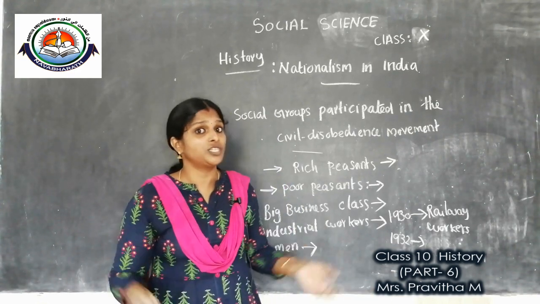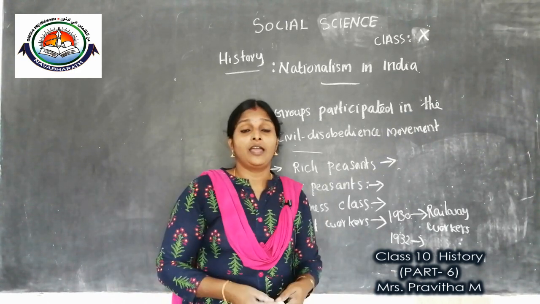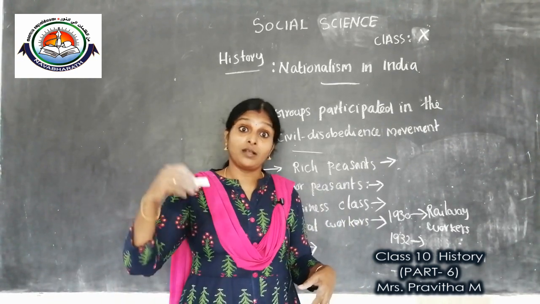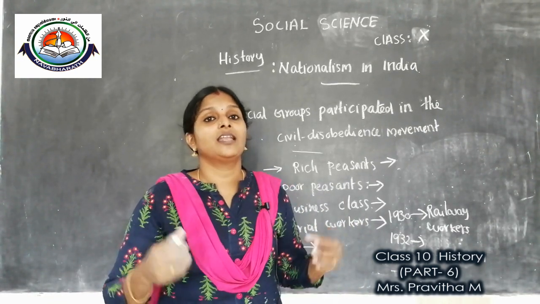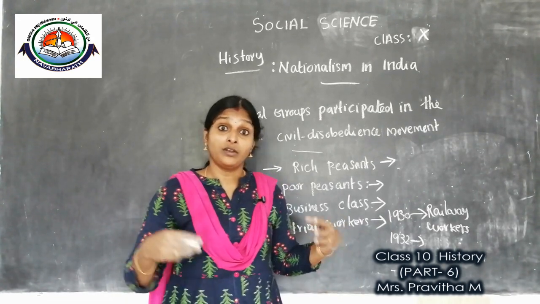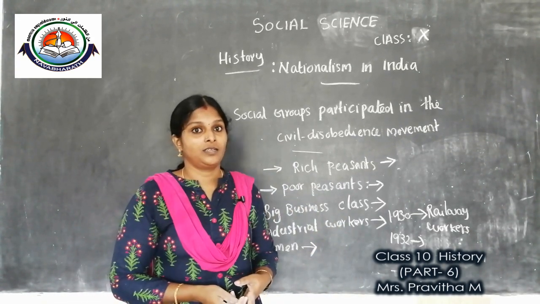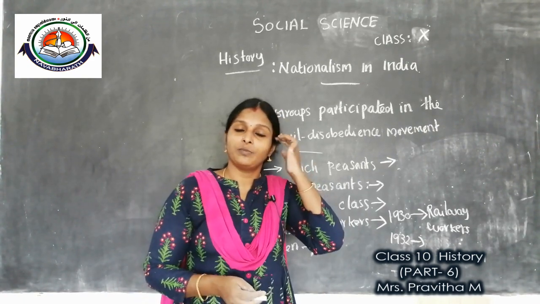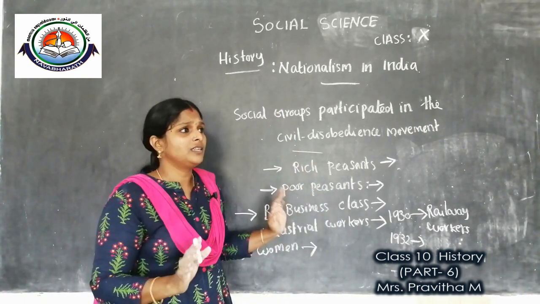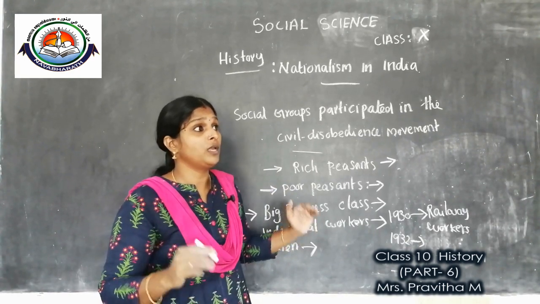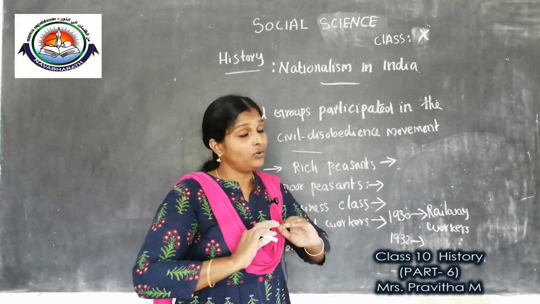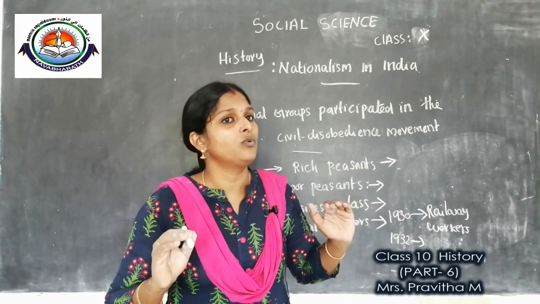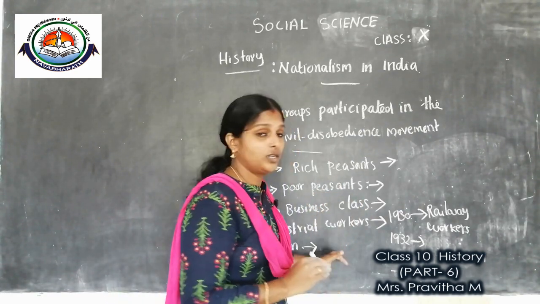Many went to jail, and most of these women in urban areas were from upper caste families. In rural areas, they were from rich peasant households. Clear, children? So they actively participated in the civil disobedience movement. But this didn't mean, children, that the position of women improved at that time. There was no improvement in the position of women during that time.